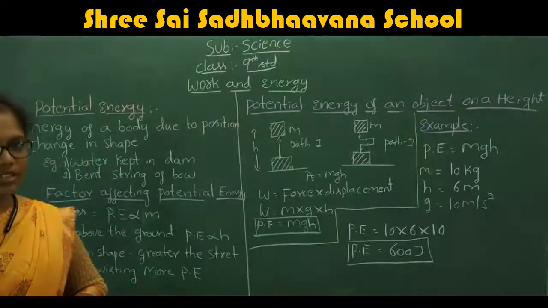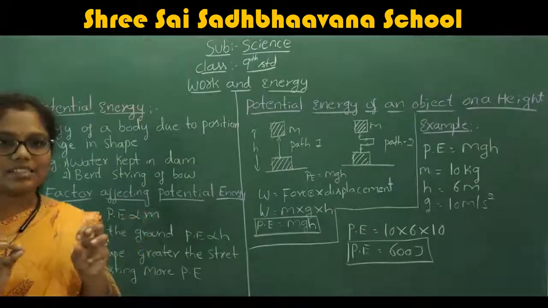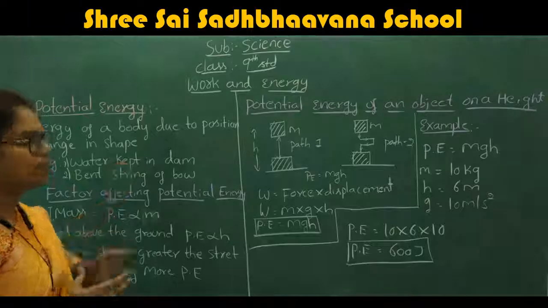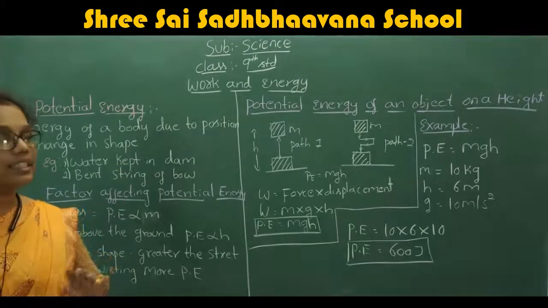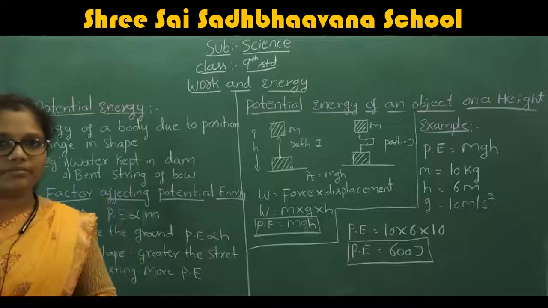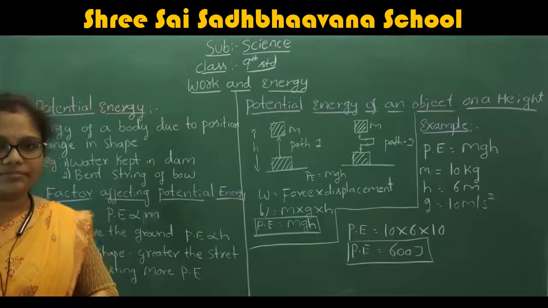The energy takes place when the body changes its position or its shape. Either the body changes shape or the body changes position. This type of energy we call potential energy.